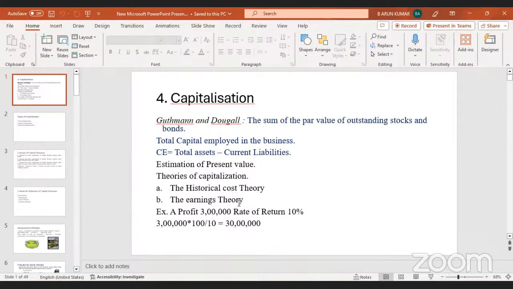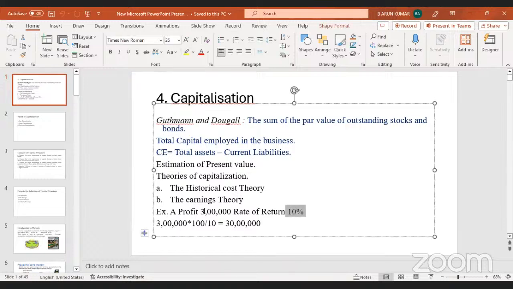For example, it is estimated from the pro forma profit and loss account of the firm. The profit of this particular 22-23 year is 3 lakhs. If the normal rate of return every year is 10% per year, this year they will get 3 lakhs. So how much will the required investment be based on these two things?